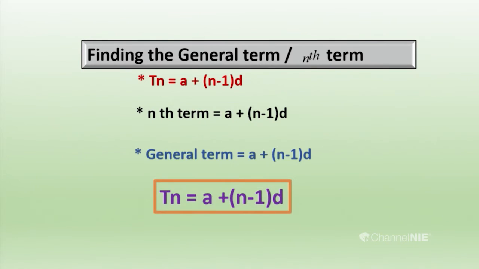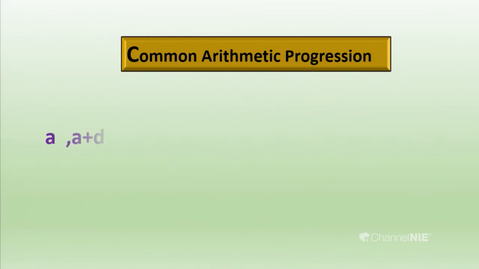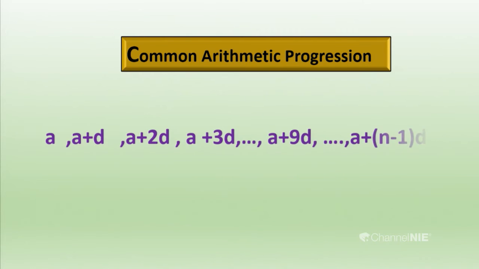So how do you find the general term of an arithmetic progression? First term is a, second term is a plus d, third term is a plus 2d, fourth term is a plus 3d. So the 10th term is a plus 9d. What is the 20th term?